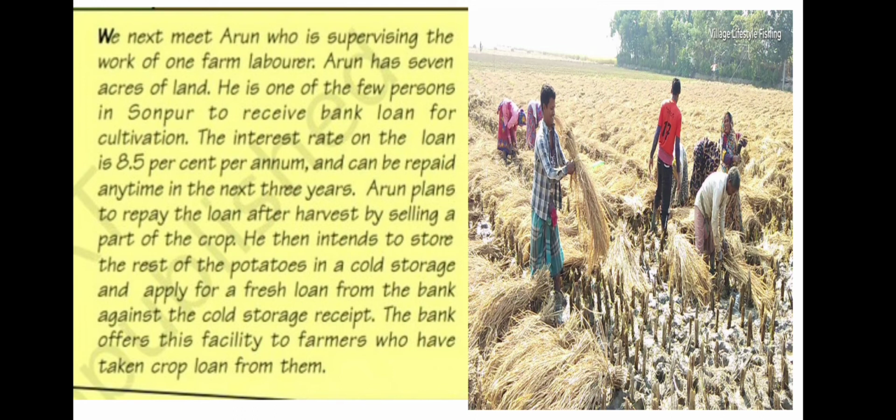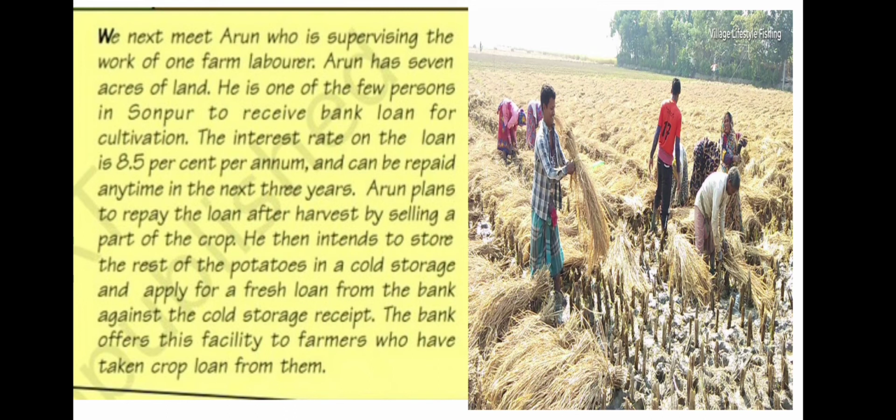We next met Arun, who is supervising the work of one farm laborer. Arun has 7 acres of land. He is one of the few persons in Sonapur to receive a bank loan for cultivation. The interest rate on the loan is 8.5% per annum and can be repaid any time in the next 3 years. Arun plans to repay the loan after harvest by selling a part of the crop.